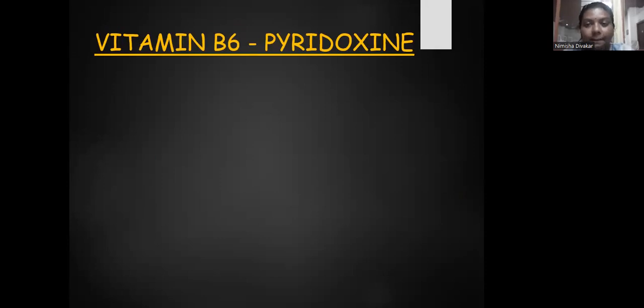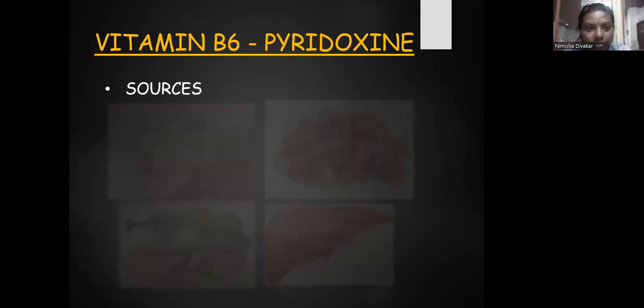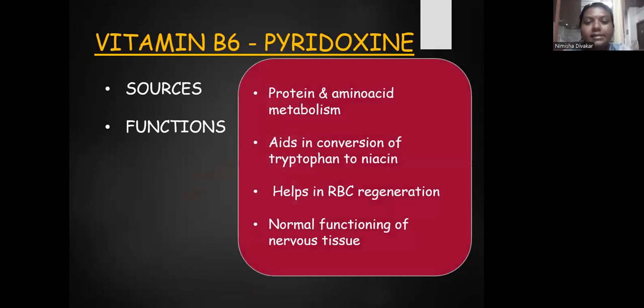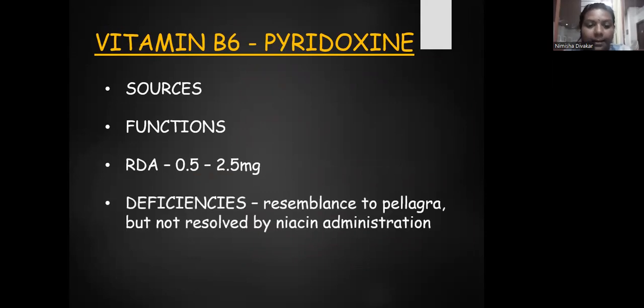Next is vitamin B6 or pyridoxine. The sources of pyridoxine are, as we said, millets and cereals, pulses, nuts, egg, and liver. Functions are it helps in protein and amino acid metabolism. It aids in the conversion of tryptophan to niacin, helps in RBC regeneration, and helps in the normal functioning of nervous tissue. The recommended dietary allowance is 0.5 to 2.5 milligrams.